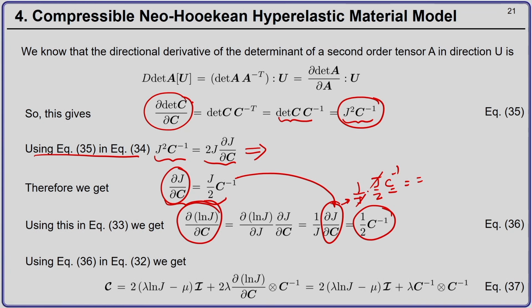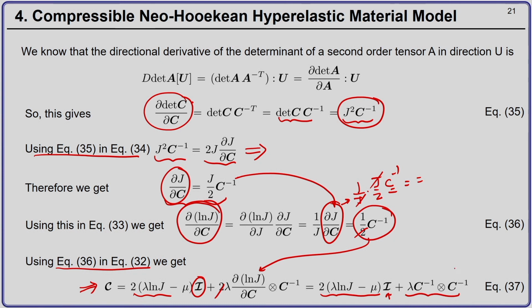So, when you use equation number 36 in equation 32, you get the fourth order material elasticity tensor as twice of lambda ln j minus mu into fourth order tensor I plus 2 lambda del by del C ln j tensor product C inverse, which is twice of lambda ln j minus mu into fourth order tensor I plus lambda C inverse tensor product C inverse. Okay. So, this here is 1 by 2 C inverse. So, 1 by 2 cancels out, and this is what you are left with.